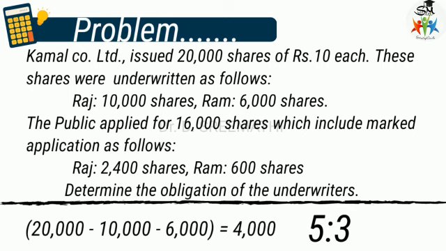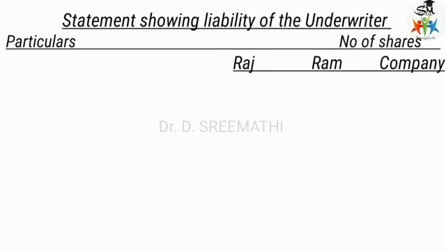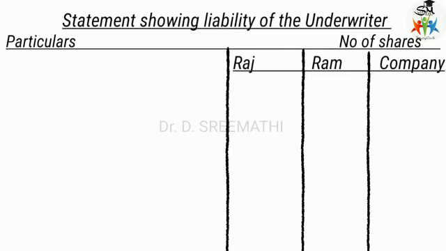In that ratio it should be distributed among the underwriters. Let us do the answer. A statement showing liability of underwriters. We have four columns: the first column is particulars, then Raj, Ram, and then the company.